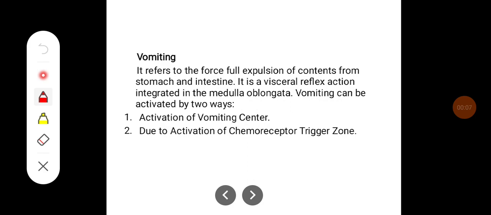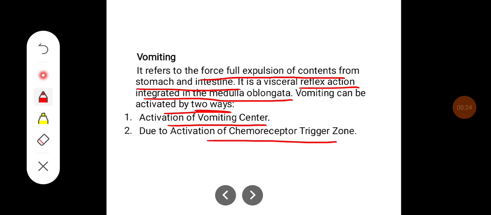Vomiting refers to forceful expulsion of contents from stomach and intestine. It is a visceral reflex action integrated in the medulla oblongata. Vomiting can be activated in two ways. One is by activation of the vomiting center, and the second is due to activation of the chemoreceptor trigger zone.